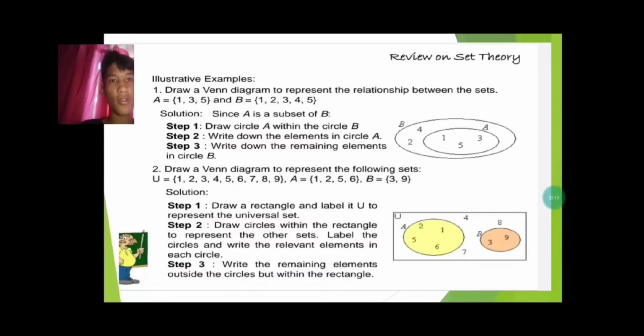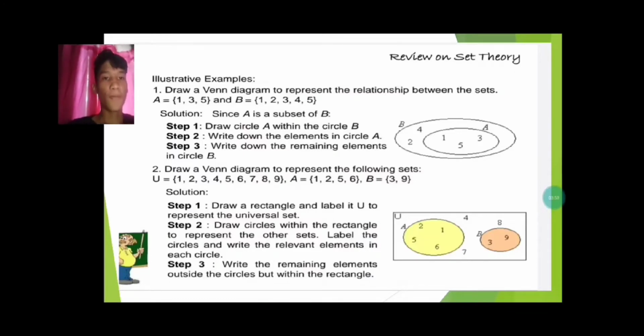Illustrative examples. Draw a Venn diagram to represent the relationship between the sets. Example 1: A equals {1, 2, 3} and B equals {1, 2, 3}. Illustrative example 1: Draw a Venn diagram to represent the relationships between the sets A equals {1, 3, 5} and B equals {1, 2, 3, 4, 5}. Solution: since A is a subset of B, step 1, draw a circle A within the circle B. Step 2, write down the elements in circle A. Step 3, write down the remaining elements in circle B.